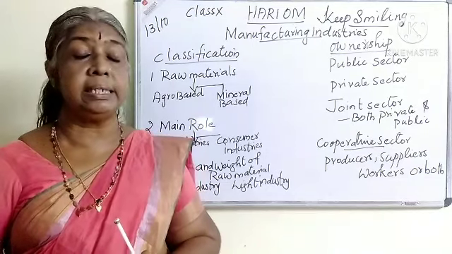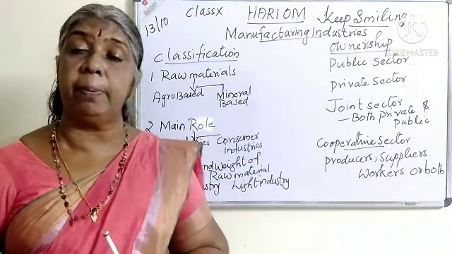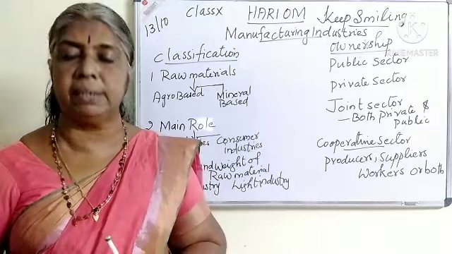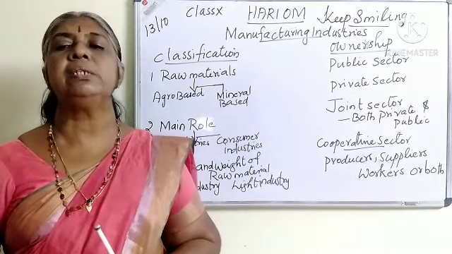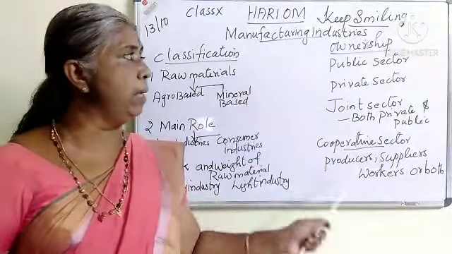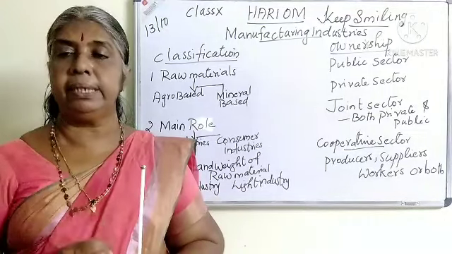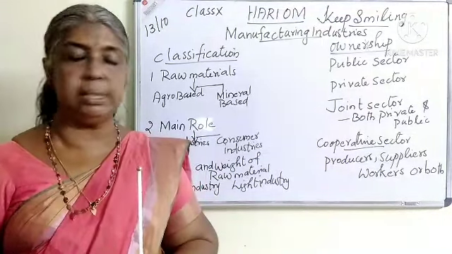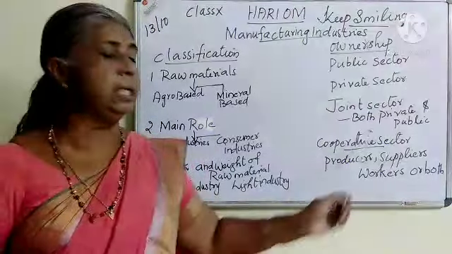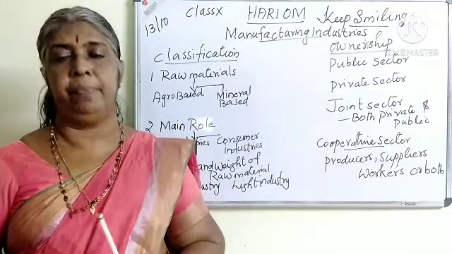Then Tata Steel is owned by a private firm, so it is a private sector undertaking. So based on ownership, we can classify into four categories: public sector, private sector, joint sector, and the last one is cooperative sector.